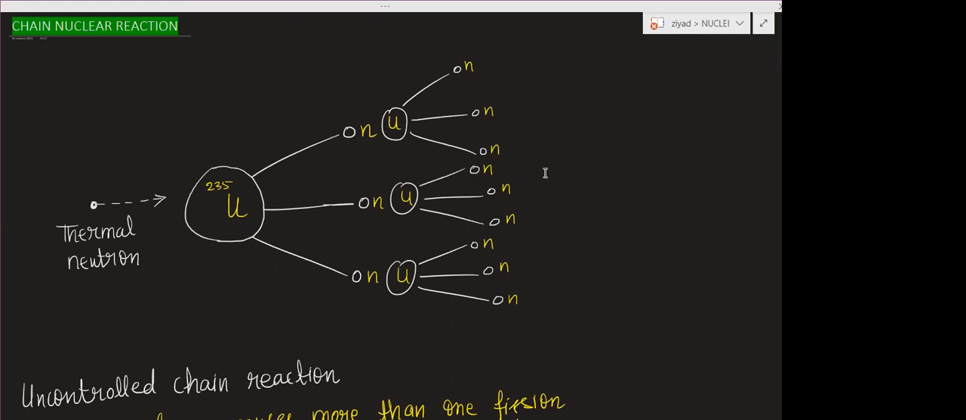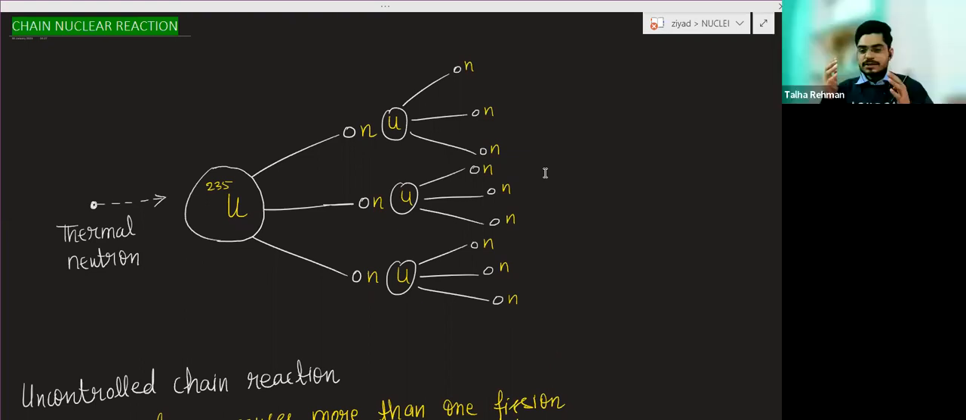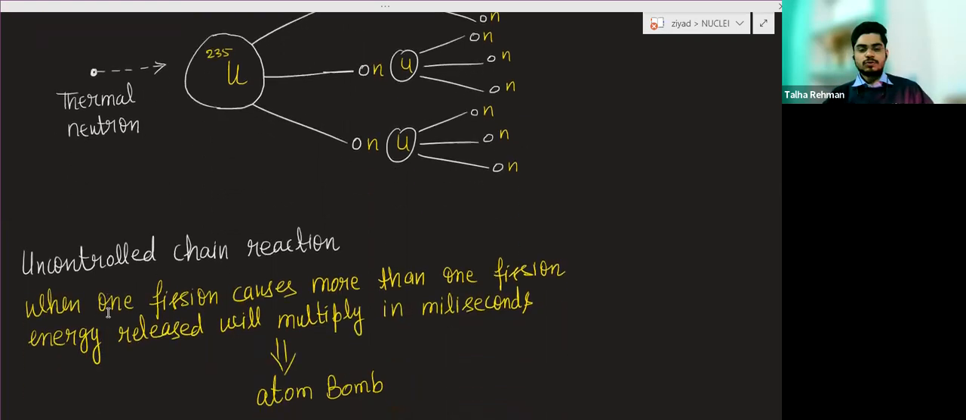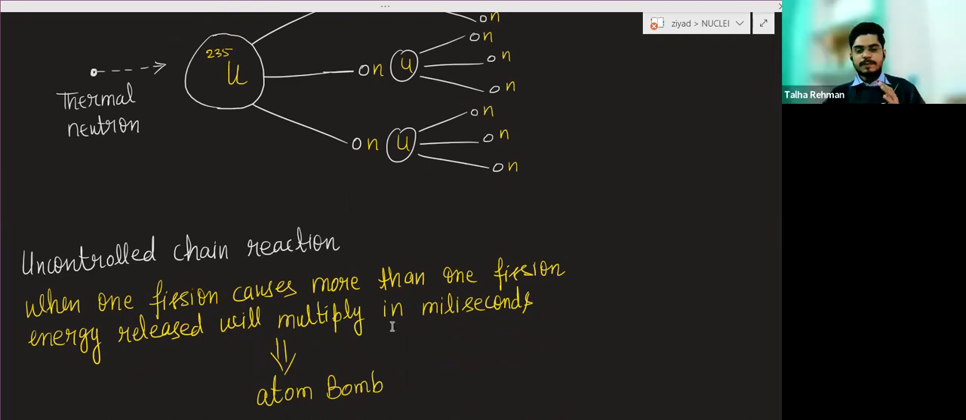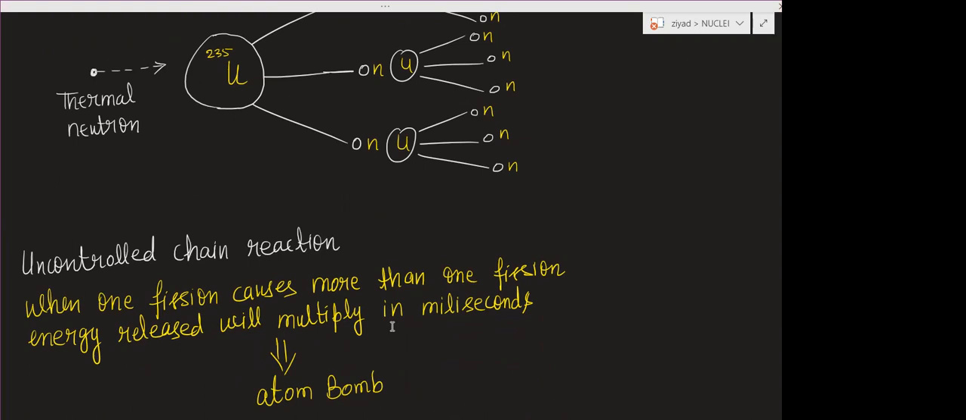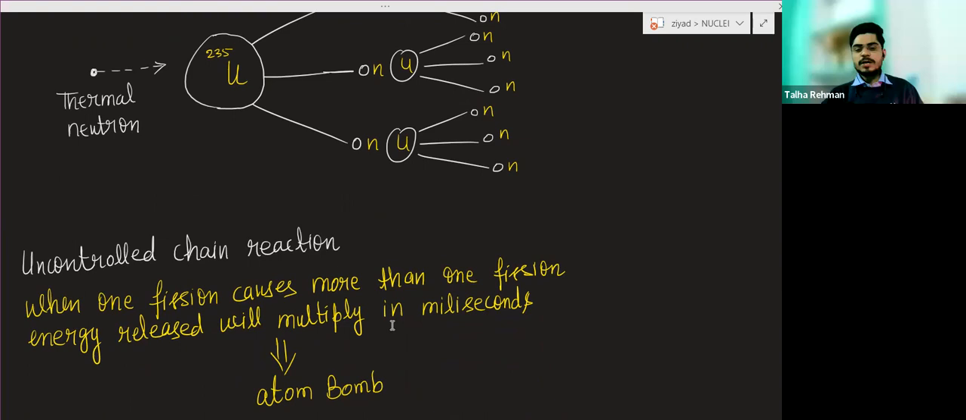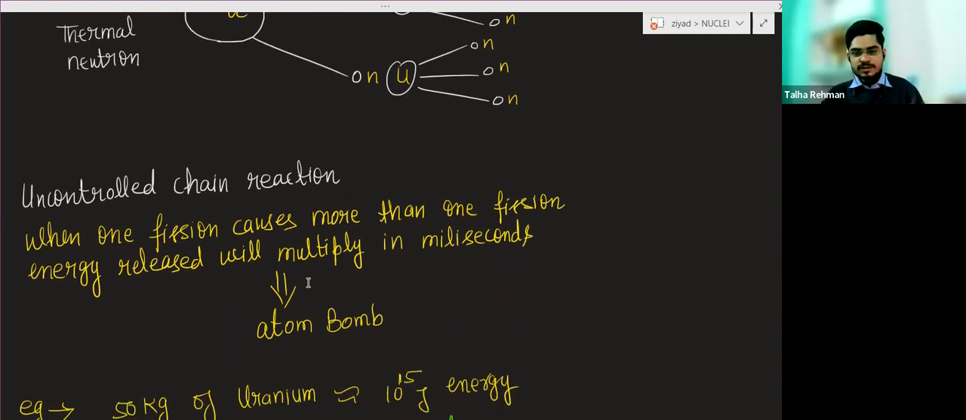The number of fissions will increase suddenly and the energy will increase. To control that energy will be very, very difficult. So when one fission causes more than one fission, the energy release will be multiplied in milliseconds, and this phenomenon will happen in milliseconds. This reaction will be a very fast reaction. So basically, this reaction is used in making the atom bomb.